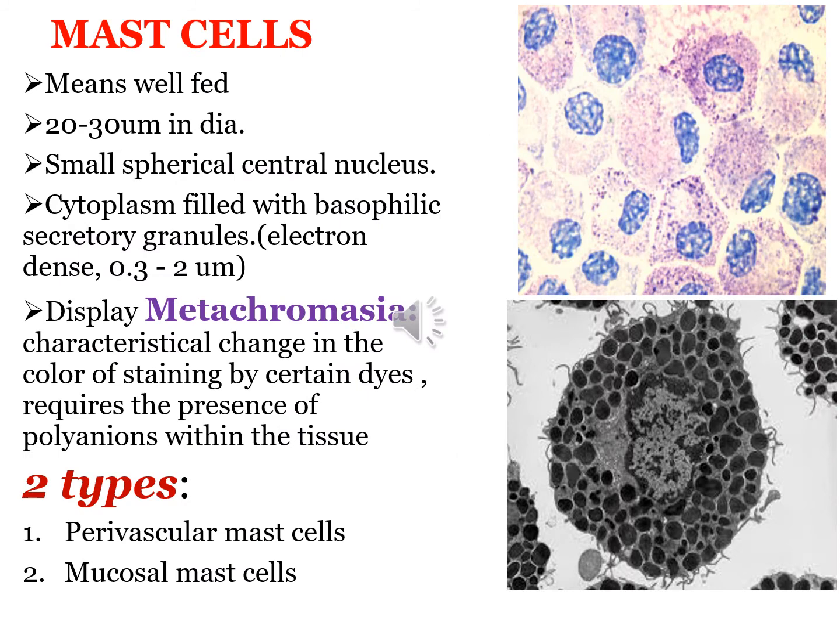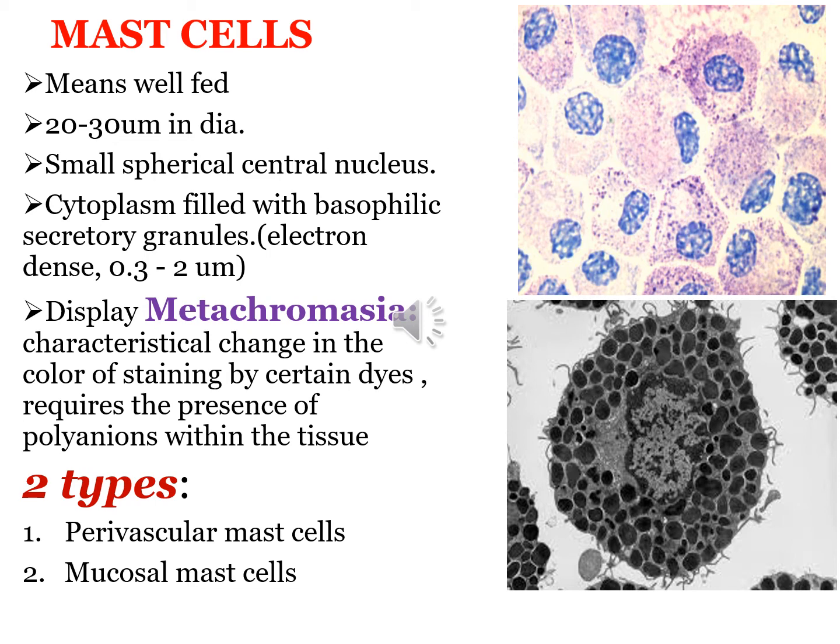Now coming on to mast cells. Mast cells means well fed. They are about 20 to 30 micron in diameter. They have a small central spherical nucleus. The cytoplasm is filled with basophilic secretory granules, about 0.3 to 2 microns. The nucleus is centrally situated and is often obscured by the secretory granules. These granules are electron dense and heterogeneous, ranging from 0.3 to 2 microns.